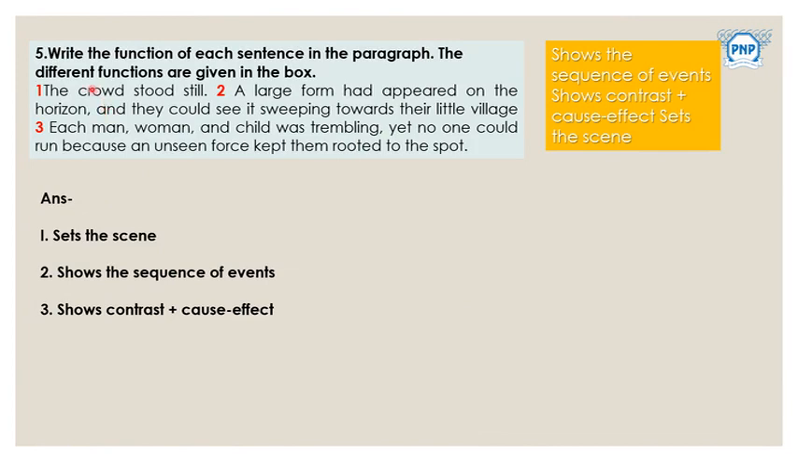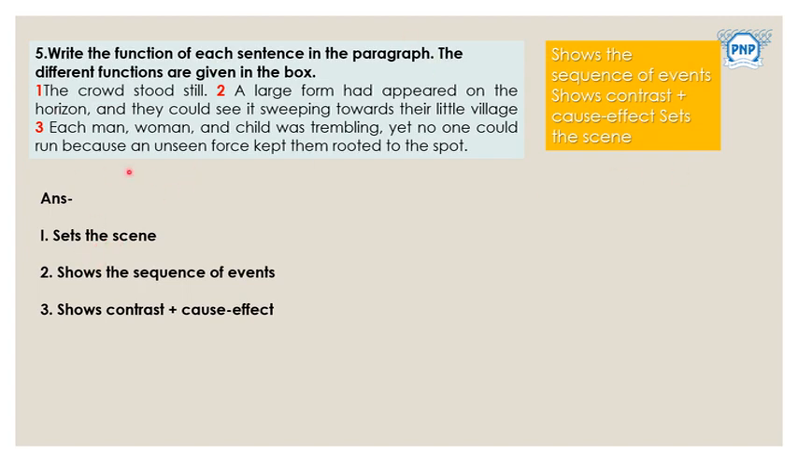which is question set number 5. Write the function of each sentence in the paragraph. The different functions are given in the box. Okay, the crowd stood still. A large form had appeared on the horizon, and they could see it sweeping towards their little village. Each man, woman, and child was trembling, yet no one could run because an unseen force kept them rooted to the spot. Okay, shows the sequence of events, shows contrast plus cause effect, sets the scene. Okay, that we have to tell about these sentences.